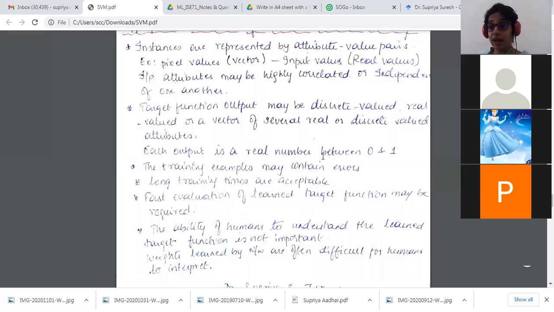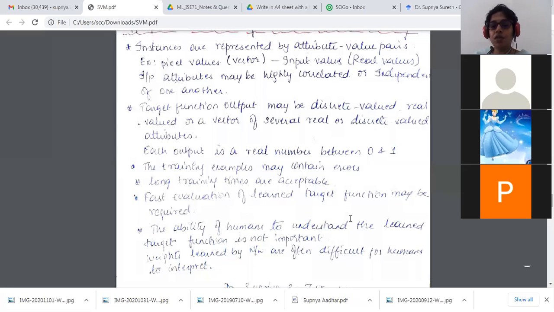Okay, so when I consider deep neural networks, if I have to work for very long hours, in the sense that my neural network model is so large, it may take hours together, because the training time is based on the number of epochs and the batch sizes I give, and it is also dependent on the configuration of the system you're working on. Okay, but it has the capability to work long hours. So long training times are acceptable.